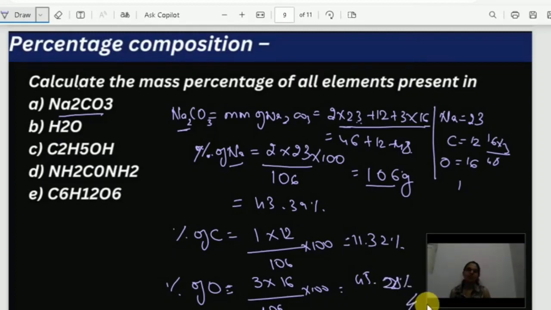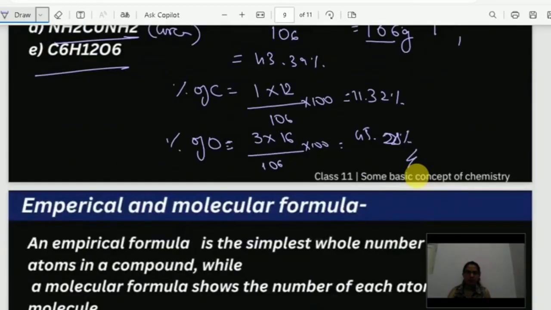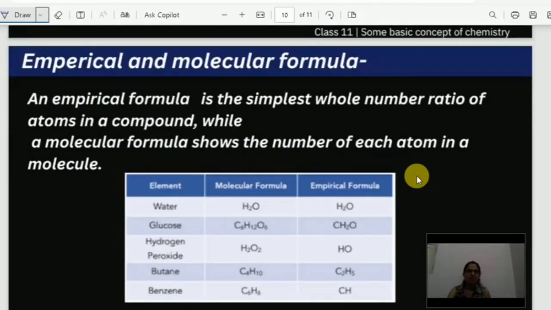So in this way we can solve for the percentage of an element in a particular compound. Similarly, you can solve for H2O, C2H5OH, Na2CO3, urea, C6H12O6. Then the last concept, that is empirical and molecular formula.